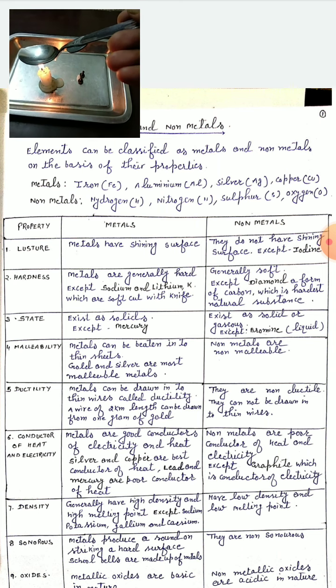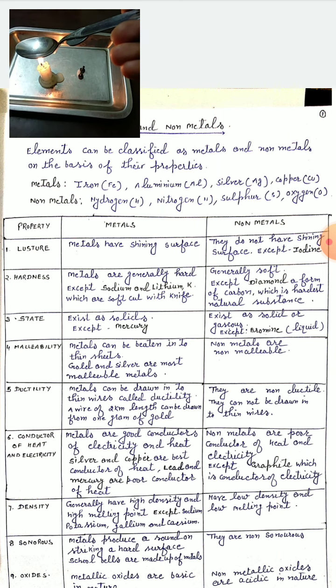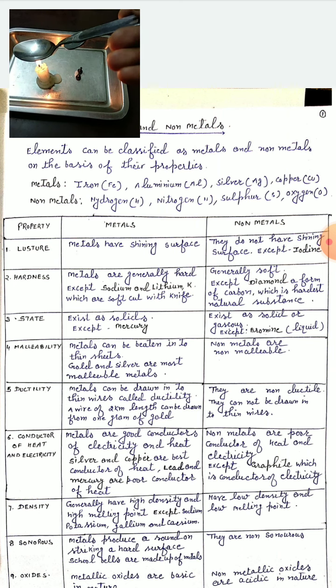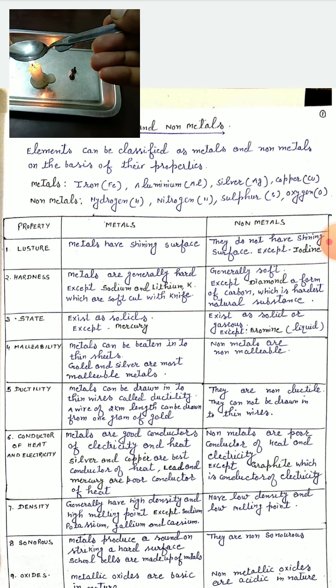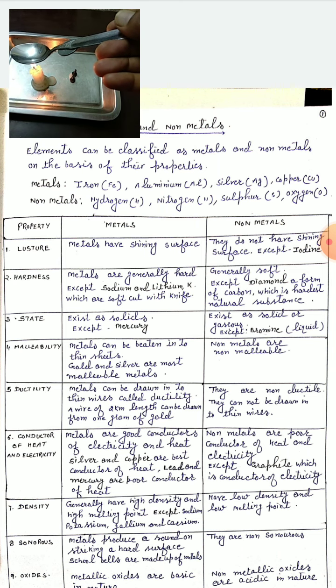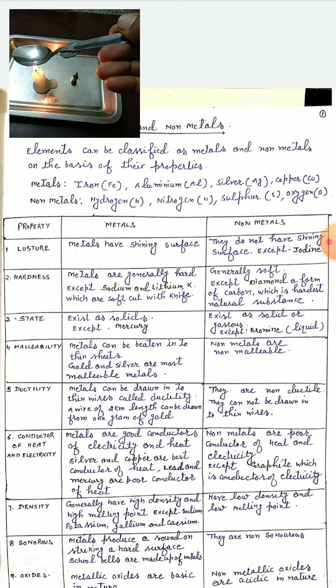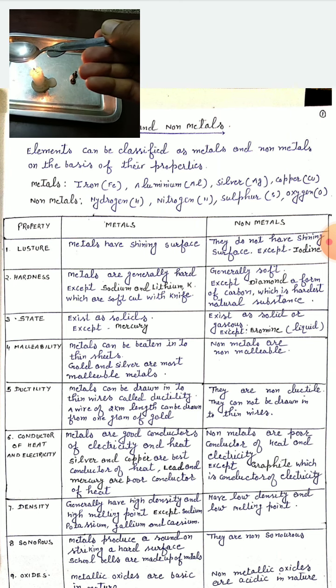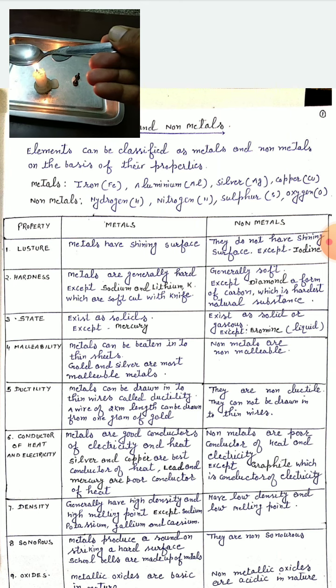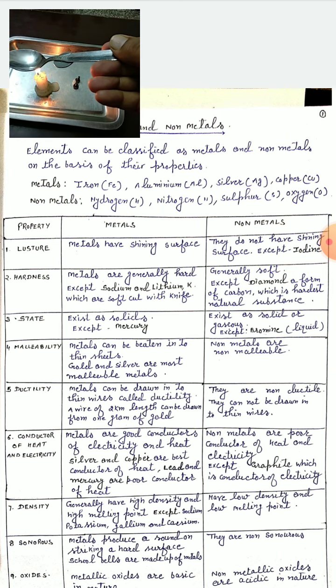So it clearly indicates that metals are good conductors of heat, while non-metals are poor conductors of heat and electricity. There is one exception, which is graphite, a form of carbon, which is a conductor of heat and electricity. And you know that it is also used as the lead of the pencil. When heat is transferred to this coin, this will also fall down.